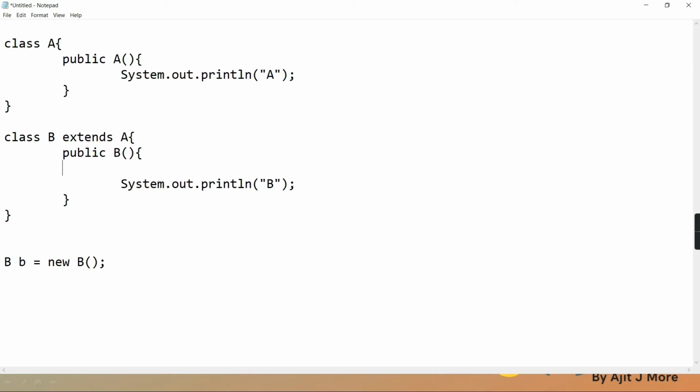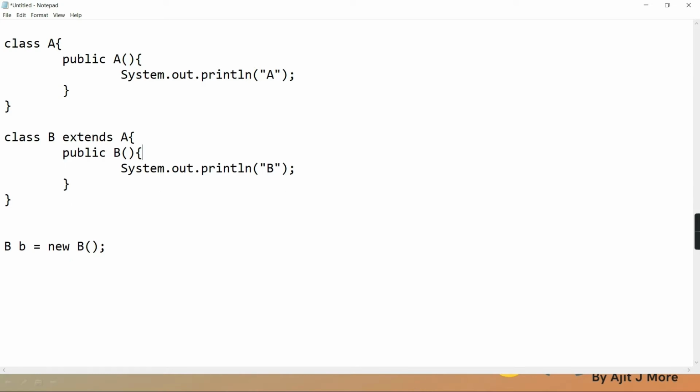So I'm not talking in more detail about that language. Just remember, when you create a child object, it will call the child constructor, but inside the child constructor, it will implicitly give a call to the parent constructor. Once the parent constructor work is over, it comes back and does the remaining work.